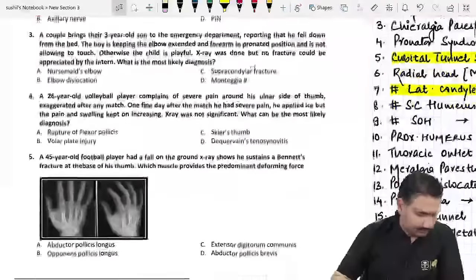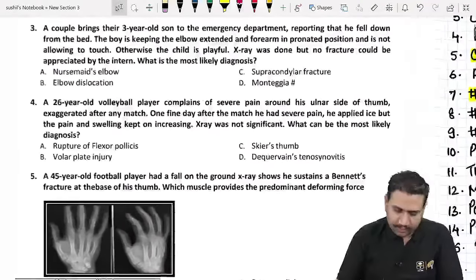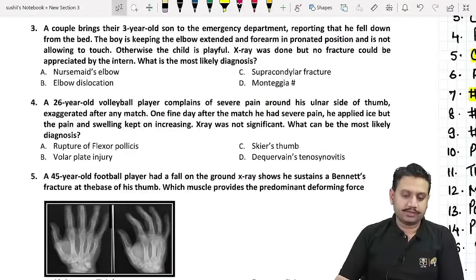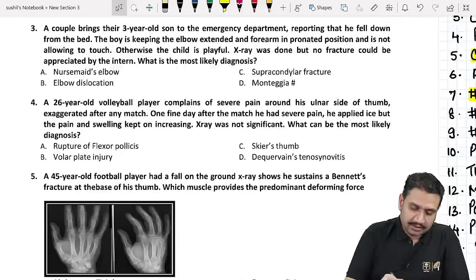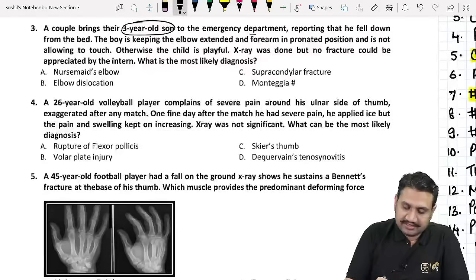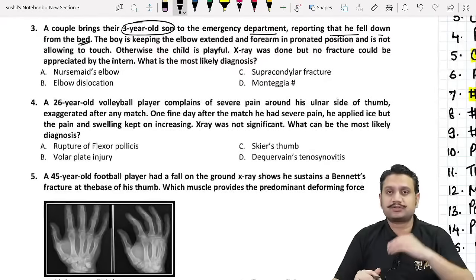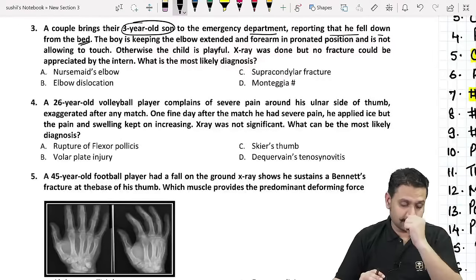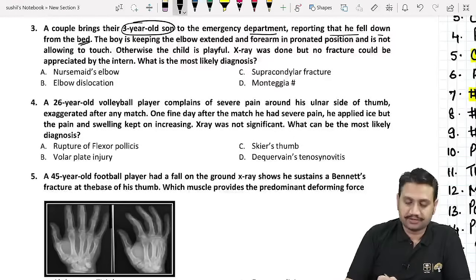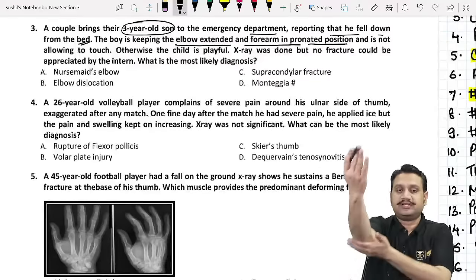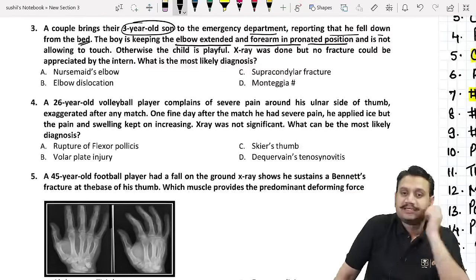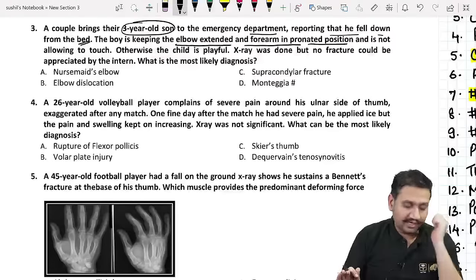Let's move on. Number 3, what do you suggest it as? A couple brings their 3-year-old son. So whatever is your answer, please put a question number and then answer it. Okay, so a couple brings their 3-year-old son to the emergency department reporting that he fell down from the bed. Okay, so again a question from trauma. We have discussed question 1 trauma, question 2 trauma, number 3 is also trauma. The child is 3 years of age. He had a history of fall, and now he is keeping the elbow extended and forearm in pronated position. That is how he is keeping the hand, and is not allowing anybody else to touch it.